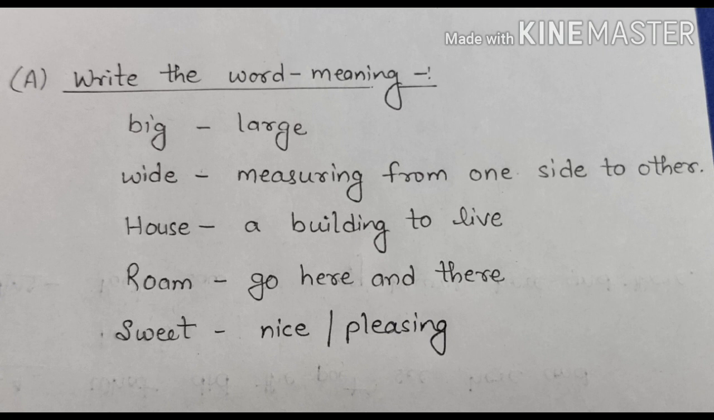Now here are a few word meanings. The first word is big. The meaning is large. The next word is wide. The meaning is measuring from one side to the other. The third word is house. The meaning is a building to live in. The fourth word is room. The meaning is go here and there. The last word is sweet. The meaning is nice, and you can also write pleasing. Children, please write the word meanings in your copy.